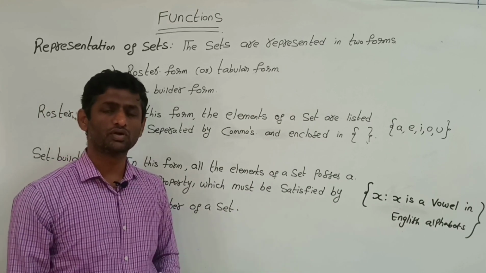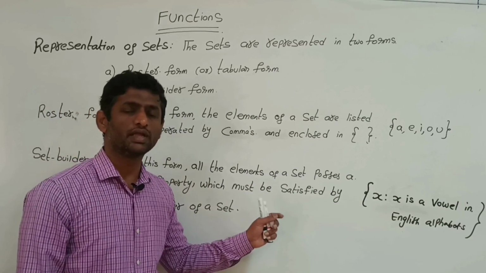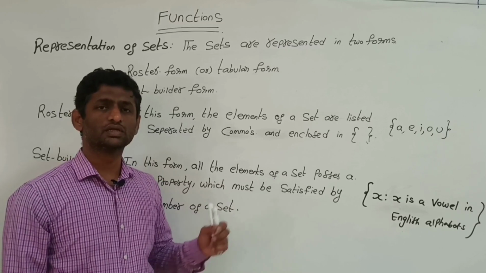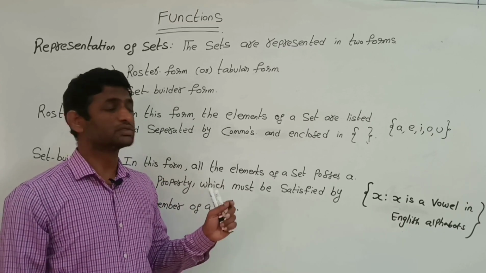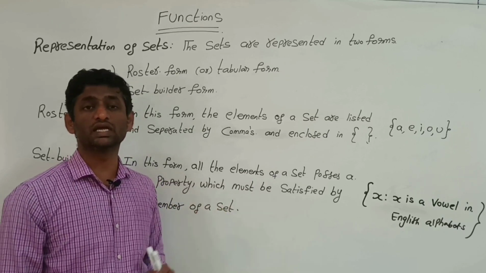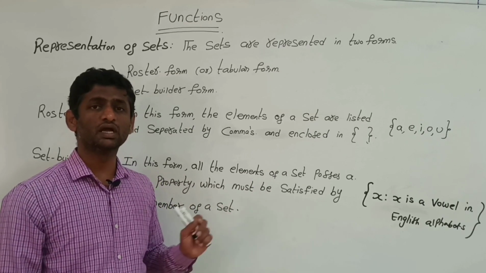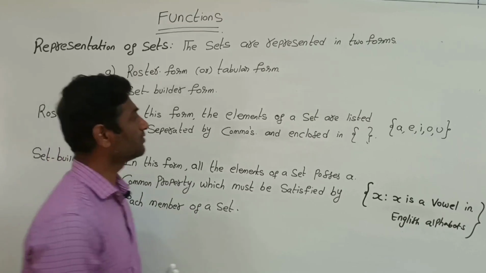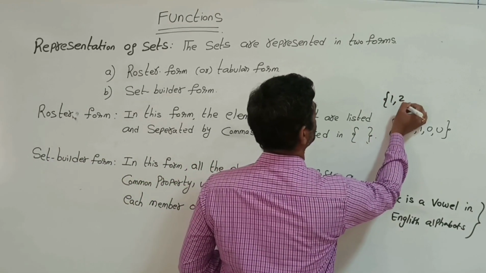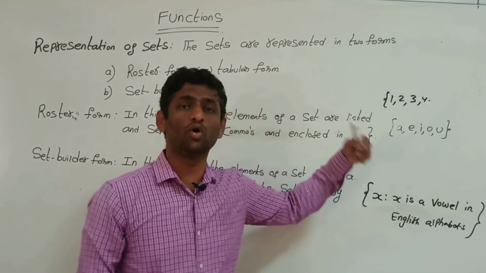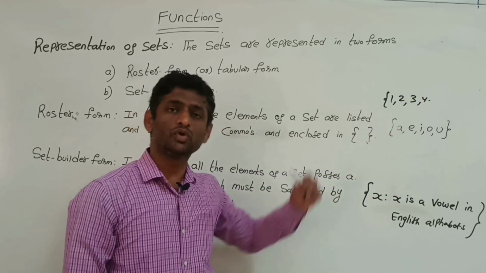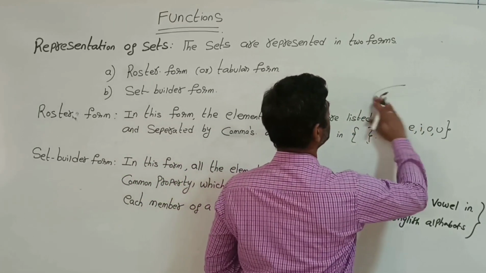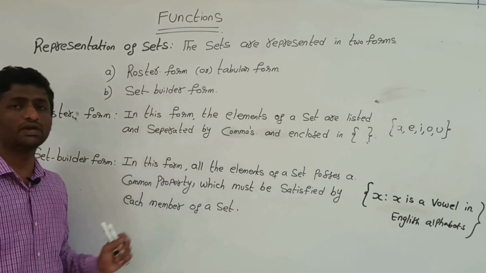What is the purpose of writing in set builder form? Suppose I ask the question, write the set of natural numbers which are less than 100. If you go for roster form, what can we have? It is 1, 2, 3, 4. We have to write all the elements up to 100. So it will be a time taking process. So instead of that, we have to go for set builder form.